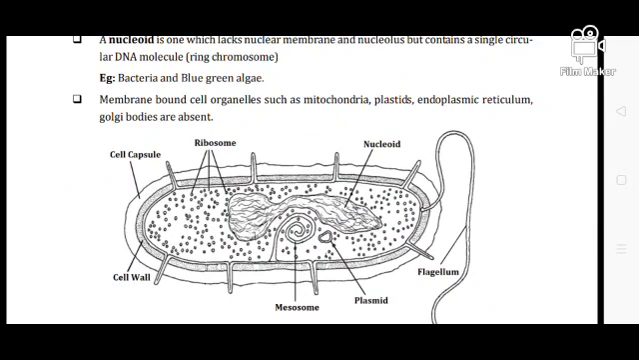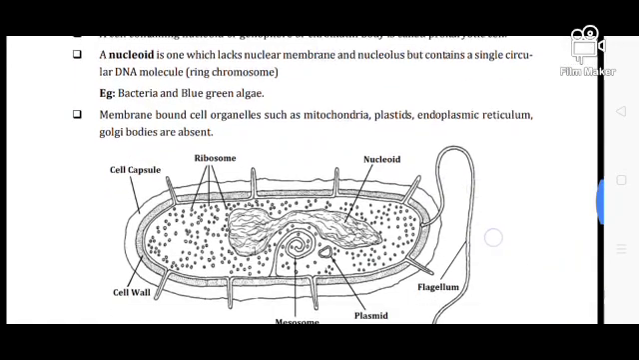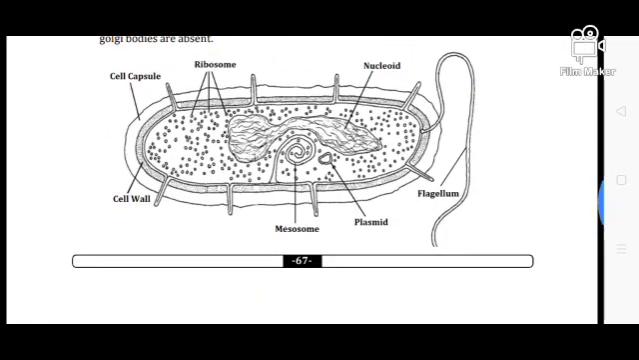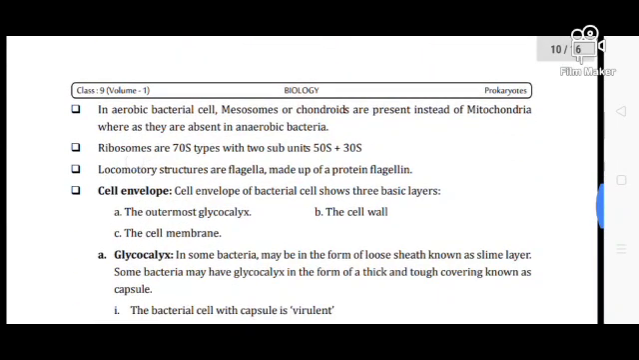The membrane-bound cell organelles such as mitochondria, plastids, endoplasmic reticulum and Golgi body are not present in the prokaryotic cell, but they are present in the eukaryotic cell. The nucleoid has a circular DNA molecule but lacks the nuclear membrane as well as the nucleolus. In anaerobic bacterial cells, mesosomes or chondrioids are present instead of mitochondria.